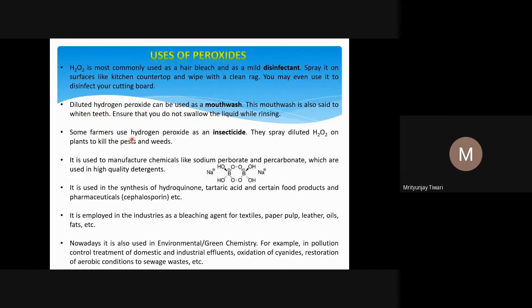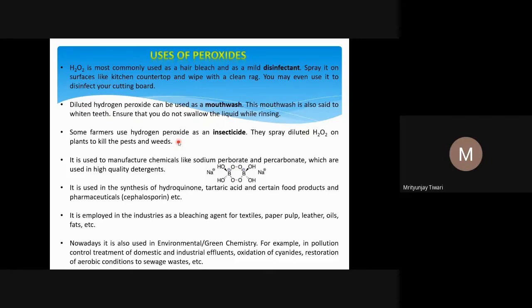Some farmers use hydrogen peroxide as an insecticide. They spray diluted H2O2 on plants to kill the pests and weeds. The pests, we know, will be harmed with H2O2, but one cannot use H2O2 on any kind of plants or for any weeds, because weeds are also plants. So if you want to kill only the weeds, then what will happen? Sometimes the plant that you are trying to save may also be harmed by the use of H2O2.